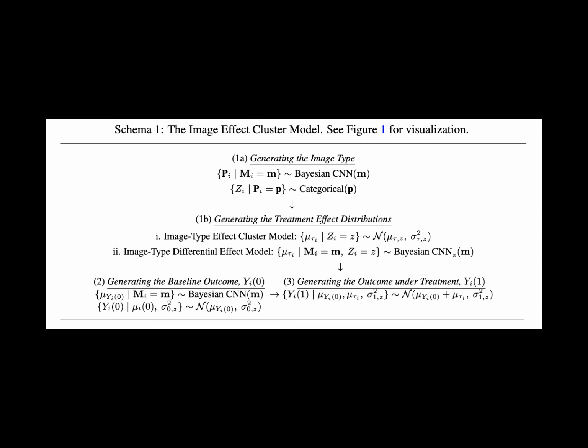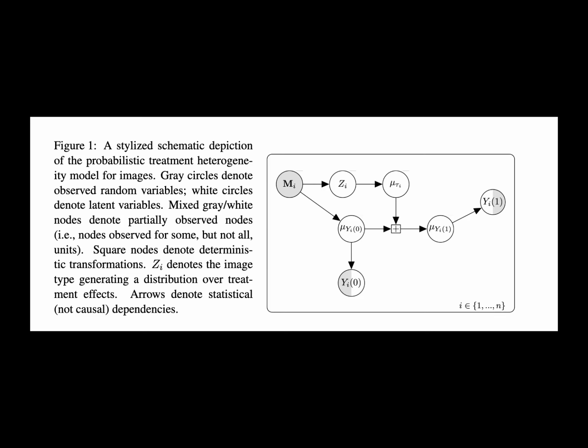A drawback of a post hoc approach is that it compounds approximations to arrive at a discrete representation of treatment effect heterogeneity. If two similar images yield very different predictions due to misestimation in either the model for yi of 0 or for yi of 1, they are likely to be placed in different clusters. We would prefer to cluster images in a way that smoothly best approximates the image CATE in a single model.